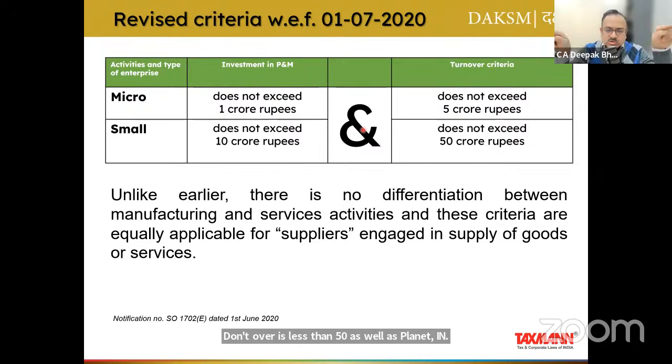So in that case, both the conditions need to be tested. And if let's say that condition is also failed, then they will move to the next category, which is called medium. Since we are only talking about 43B clause H, that is not our topic of today's discussion.